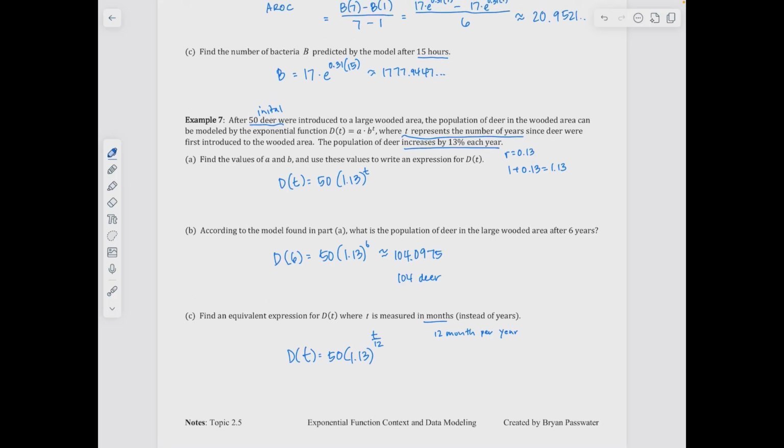Hopefully we have a good understanding on how to use our calculator, and how to set up equations to find a and b values also.